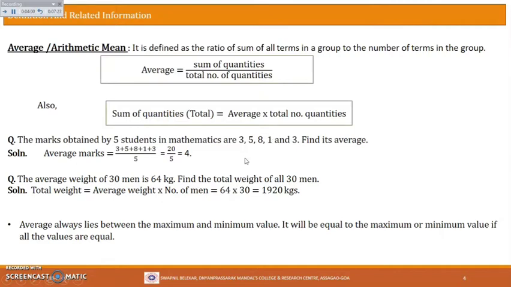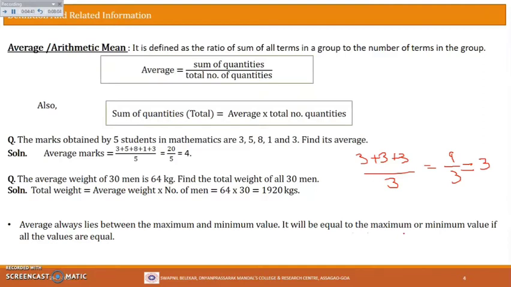Say for example, if I want to find the average of 3, 3 and 3. How to find the average? You add all these things, then divide by 3, because 3 of them are there, right? So what is this? 3 plus 3 is 6, 6 plus 3 is 9, so 9 by 3. And what is the answer? The answer is 3. So if all the terms are same, the average also will be the same term. So that is what it means.